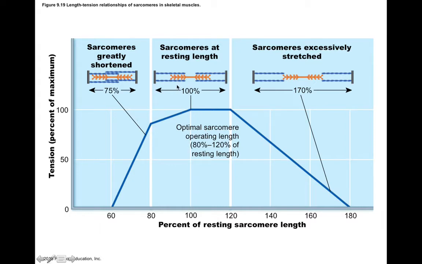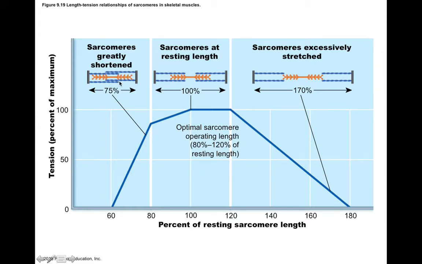So if sarcomeres are at 100% of resting length, you find here that the myosin filament can overlap very well with the actin filament. So there's a lot of potential contact sites here, which means that this sarcomere in this position has the most potential to produce the most tension, which is what we see here. So, a sarcomere at 100% of its resting length will produce 100% of its maximal tension. However, if sarcomeres are kind of compressed, you see there's a general tendency for the tension that's able to be produced to go down. And this is because when sarcomeres start to overlap, you find that the myosin filament has less potential contact sites here now with actin because they're overlapping.